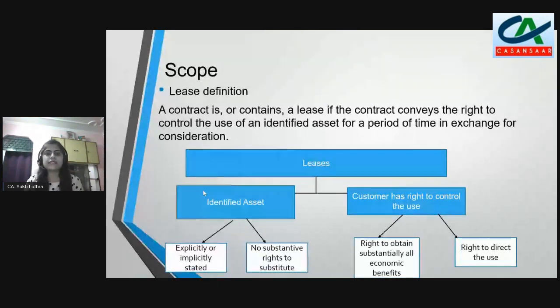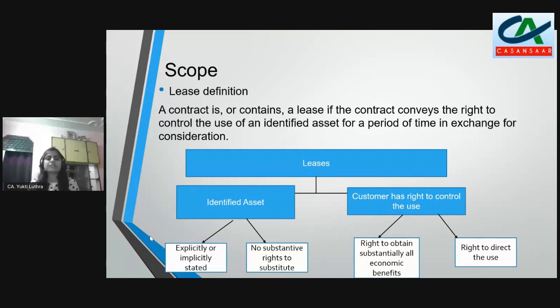When we look at the identified asset, we should assess whether it is explicitly or implicitly stated in the arrangement. What does it mean? For example, I enter into a vehicle lease. I enter into an arrangement with a supplier wherein I have specified: this is the brand of car I want, this is the size of the car, this is the vehicle number. I have mentioned all my specifications and requirements in that arrangement, and this is how I have explicitly stated it in my contract.